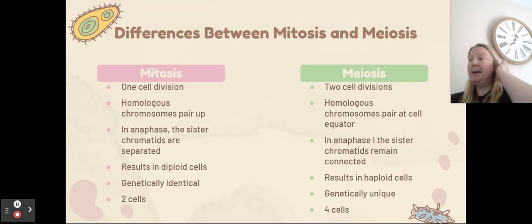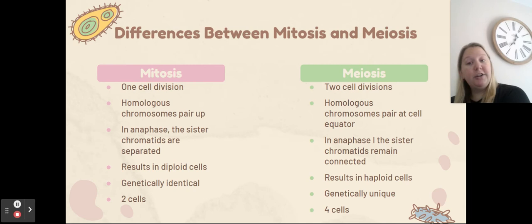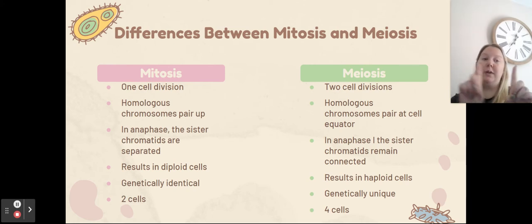Here's the difference between mitosis and meiosis. So mitosis has one cellular division, where meiosis has two. In mitosis, the homologous chromosomes, so chromosome 8 from mom and chromosome 8 from dad, will line up. That also happens in meiosis.